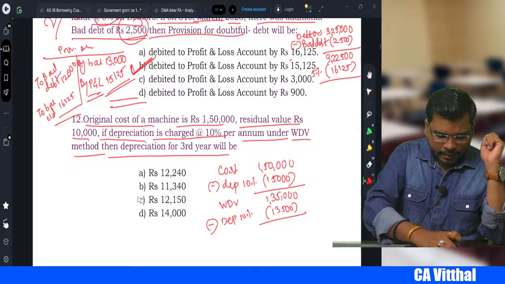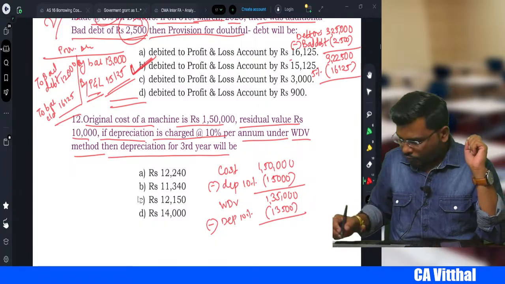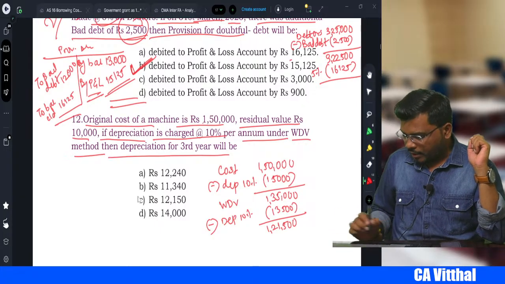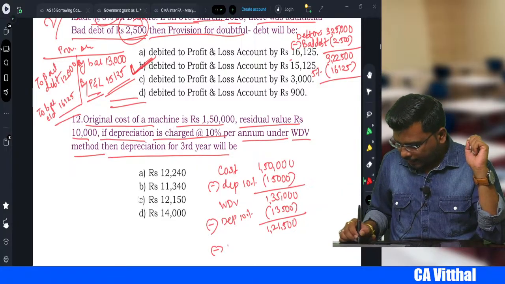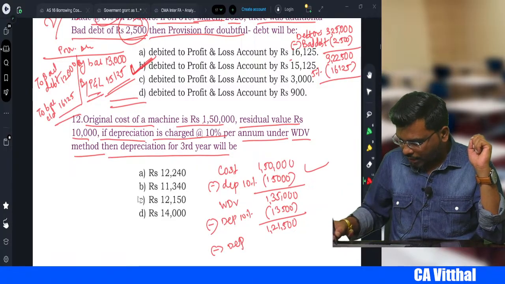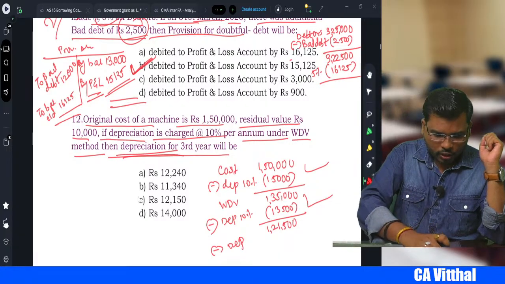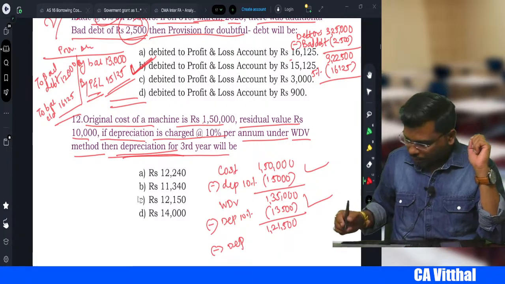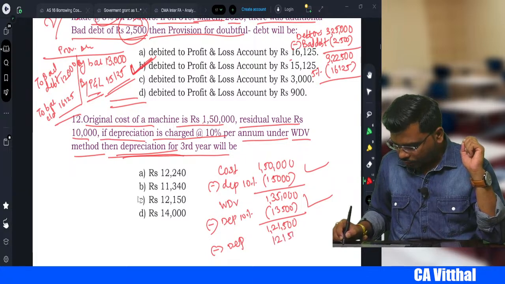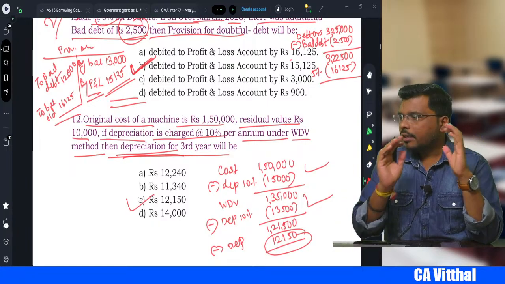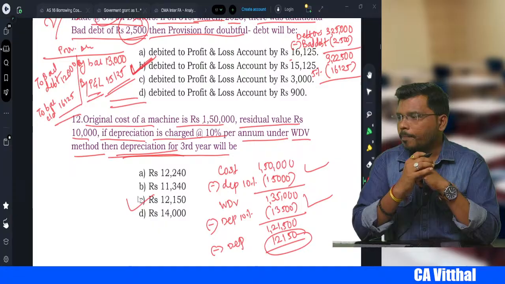So minus 13,500, we get 1,21,500. This is after the first year and second year, and they ask you the third year depreciation. So 10% of this is 12,150. Check it. Yes, option C will be the correct answer, my dear students.